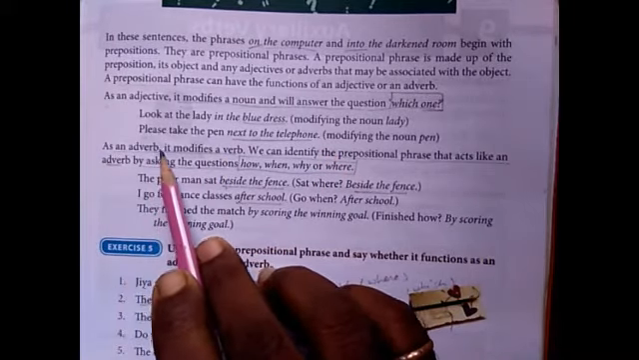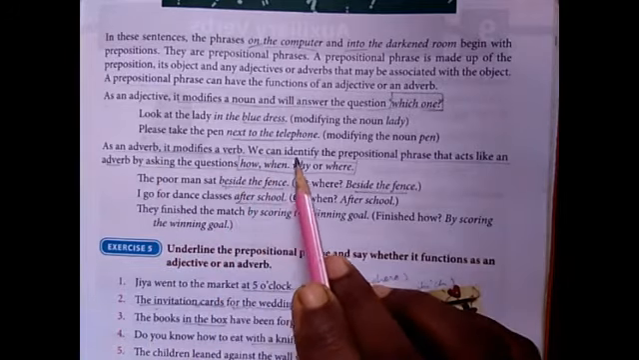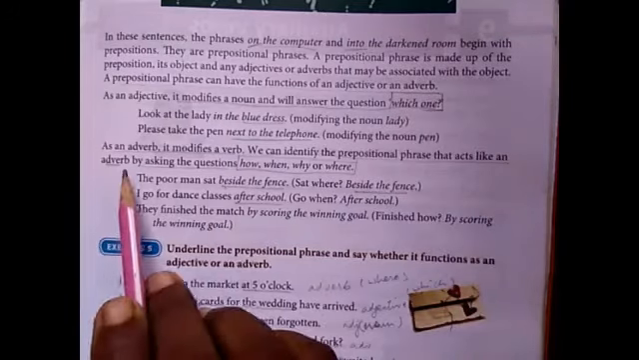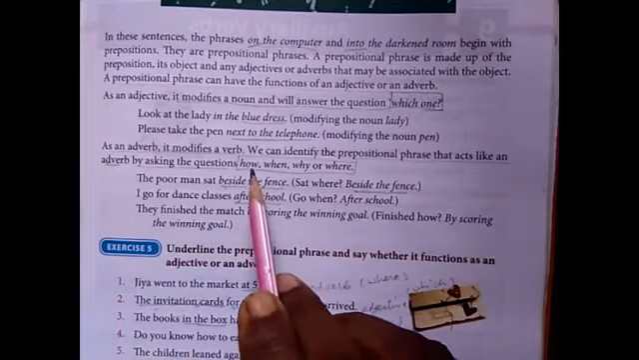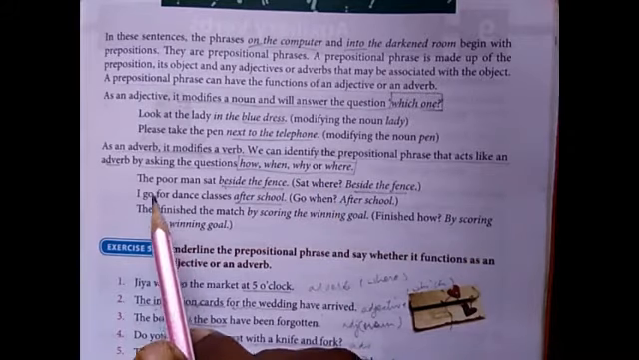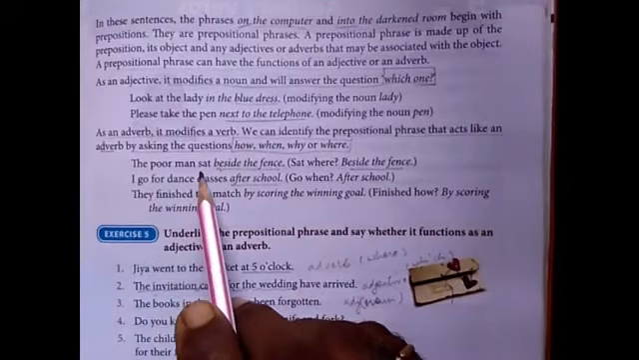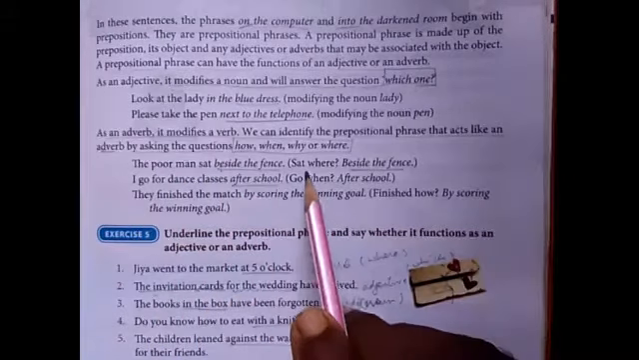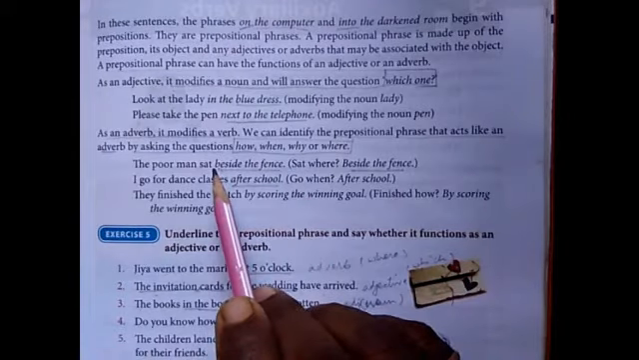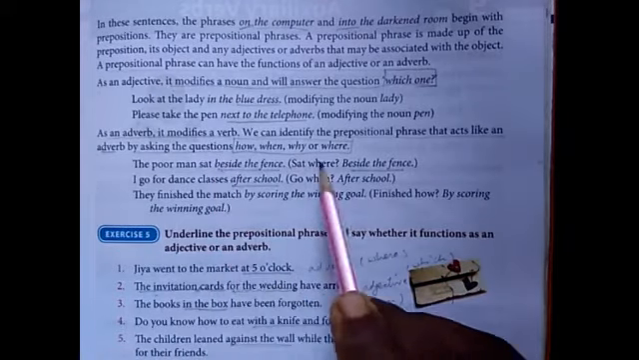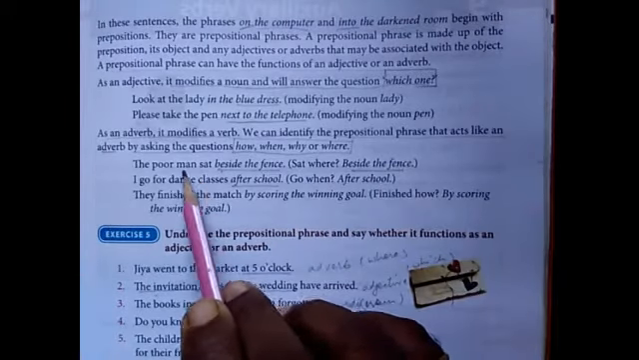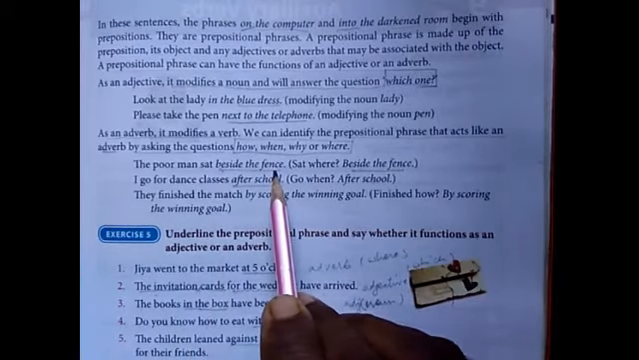As an adverb, it modifies the verb. We can identify the prepositional phrase that acts like an adverb by asking the question how, when, why or where. Examples: The poor man sat beside the fence. Sat where? Beside the fence. So to find out the adverb, ask question where. Where did the poor man sit? Beside the fence.